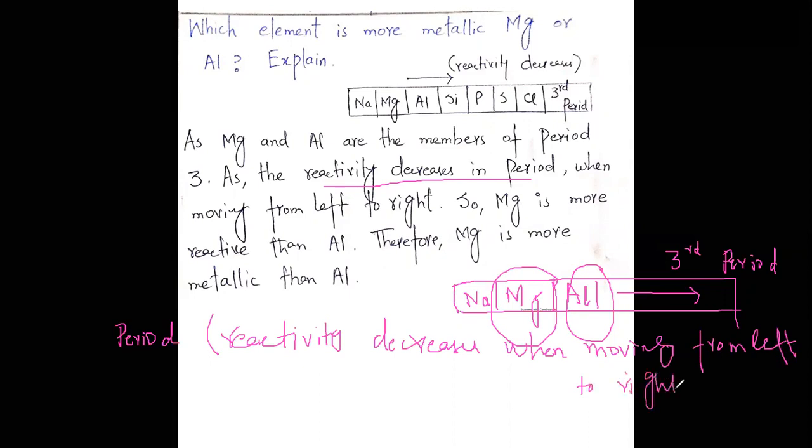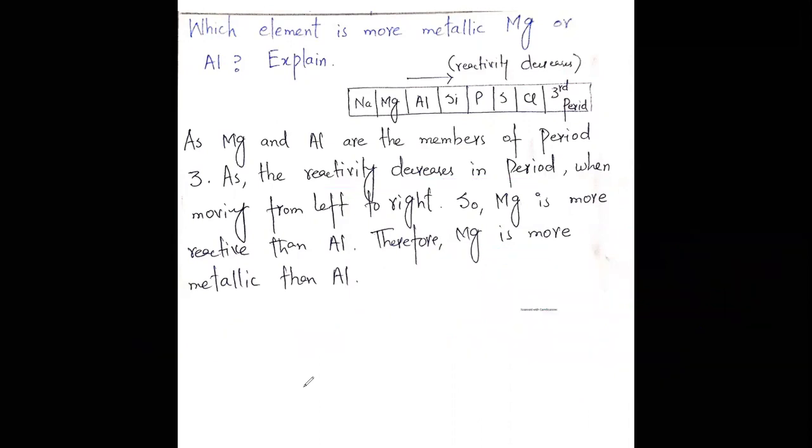So it shows that magnesium is more metallic than aluminium. This is the reason.